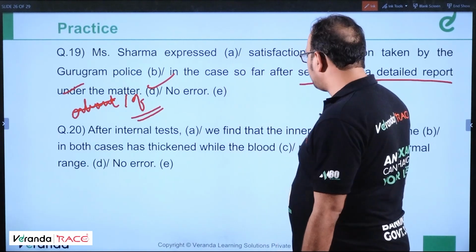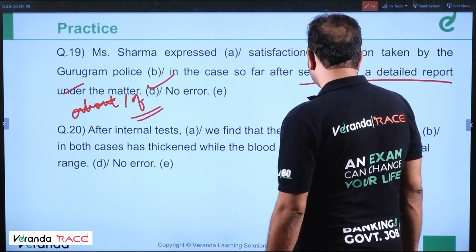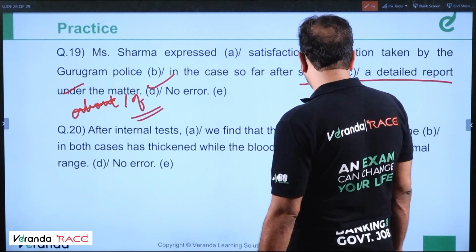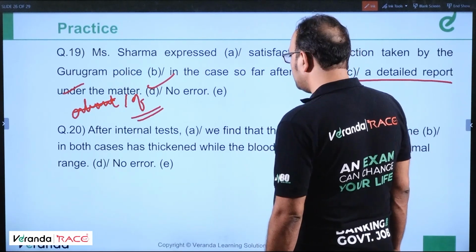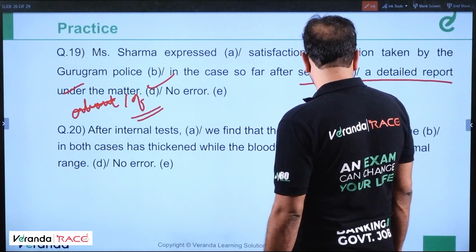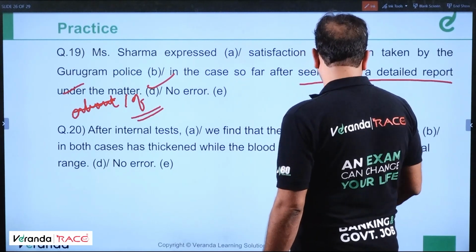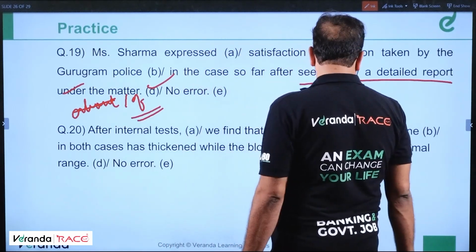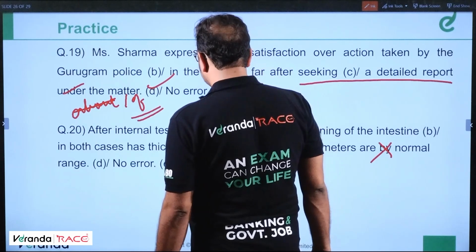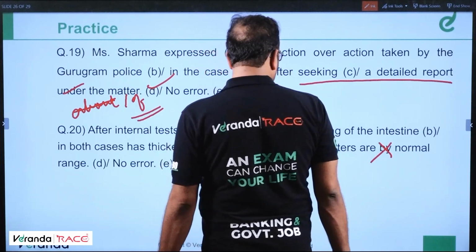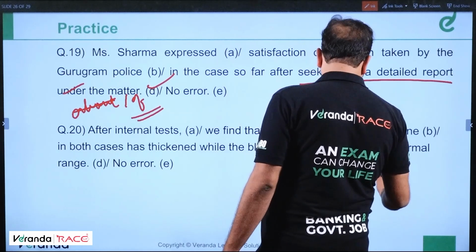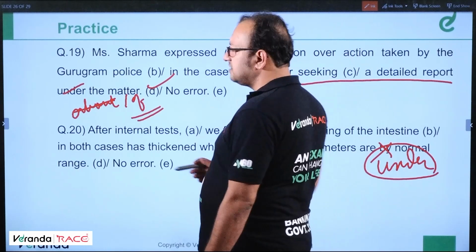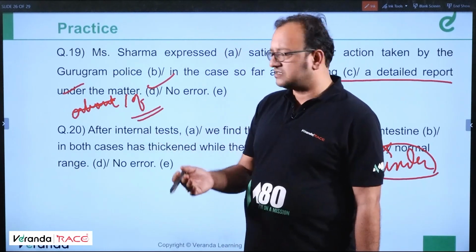After internal tests, we find that the inner lining of the intestine in both cases has thickened, while the blood parameters are by normal range. This by is incorrect. I'll tell you why. After internal tests, we find that the inner lining of the intestine in both cases has thickened, while the blood parameters are under normal range. Under. If something has a range, it is under that particular range, under that normal range. This is the correct answer.